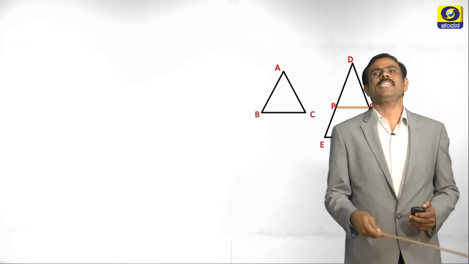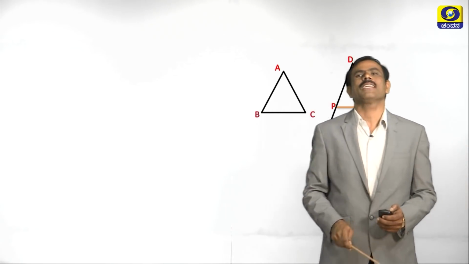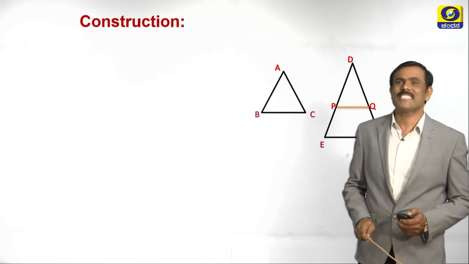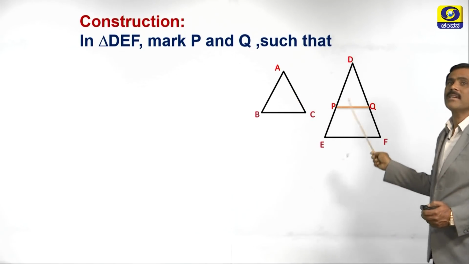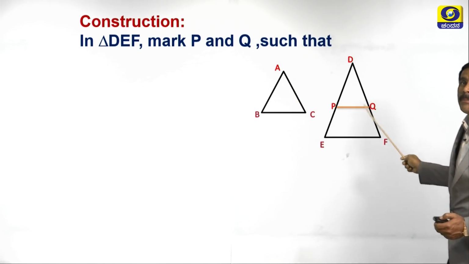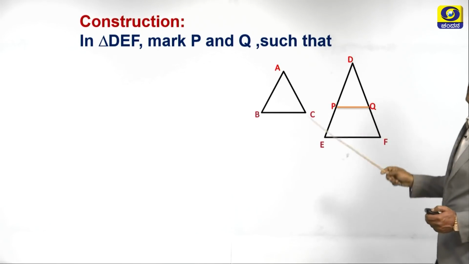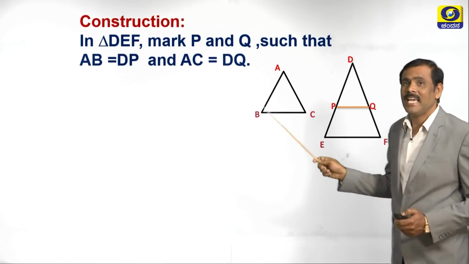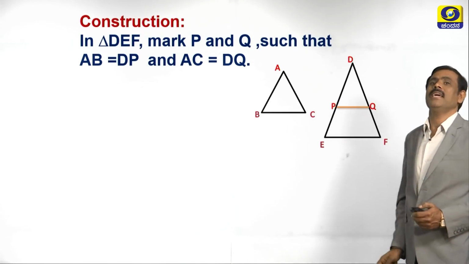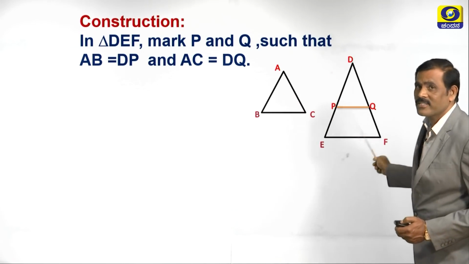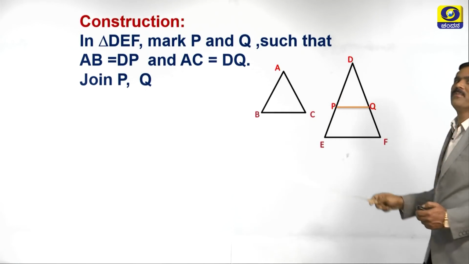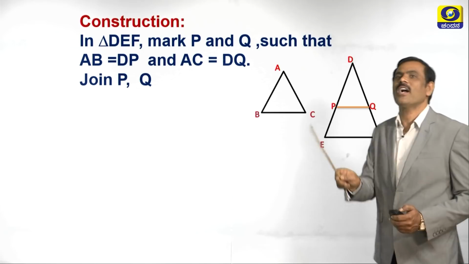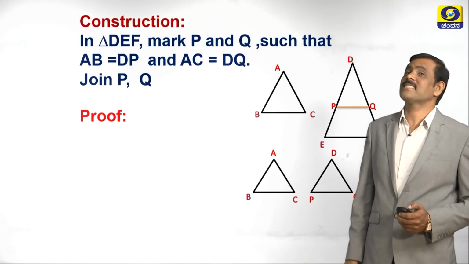Same thing, write in your own words, that will become the construction. What is the construction? Triangle DEF, mark points, which are the points? P and Q such that AB equals DP and AC equals DQ. Then what? Join PQ. This is the construction. This is what we have done for it. What is the next step?